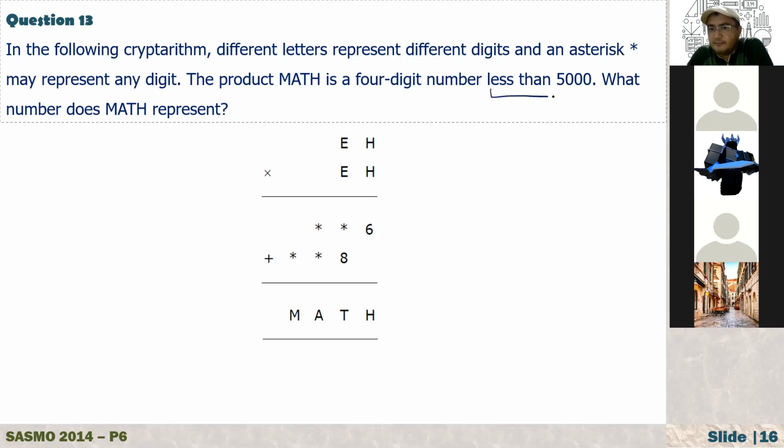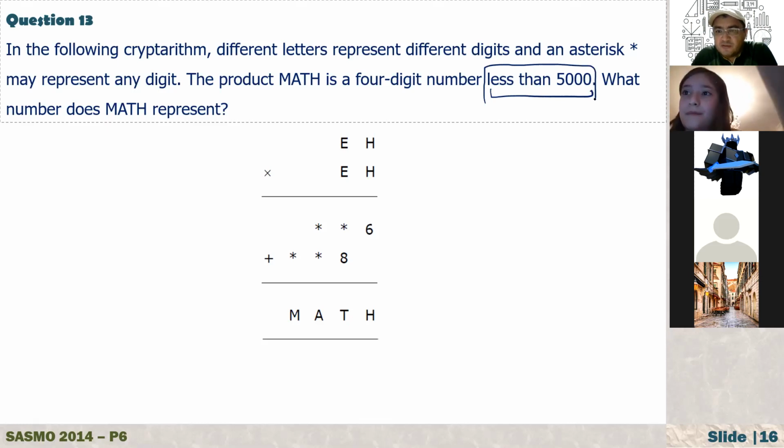May you give us some time? I think I can do this. May you just give us 1 or 2 minutes? Okay, all right. 3 minutes, Nazla. That's a very easy question, but pay attention to this. We are asking about a number which is less than 5,000, okay? So what number does MATH represent? You have 3 minutes.